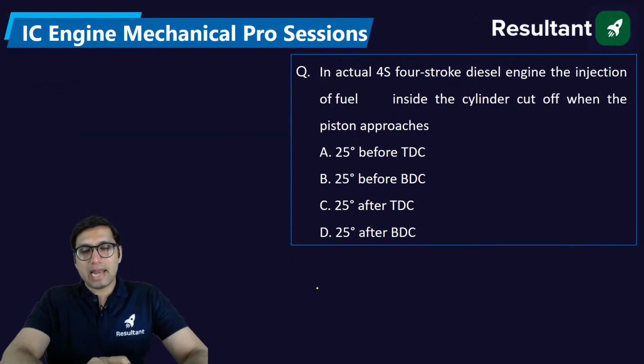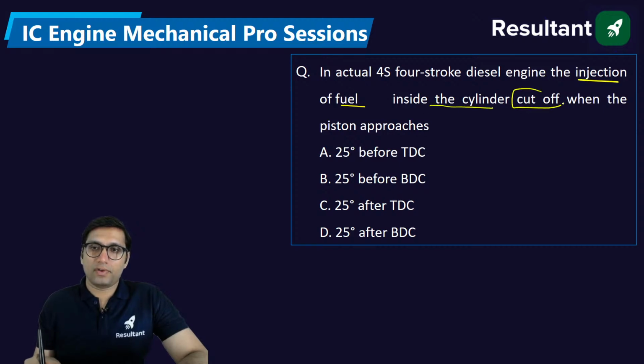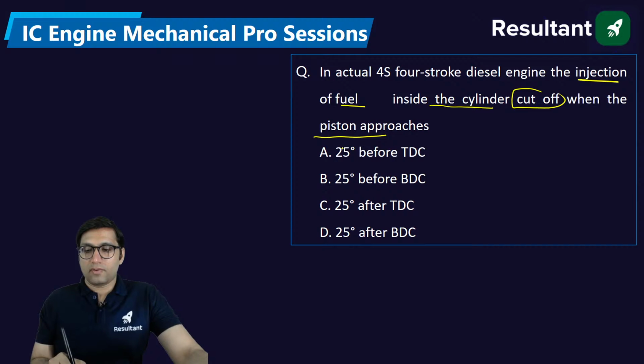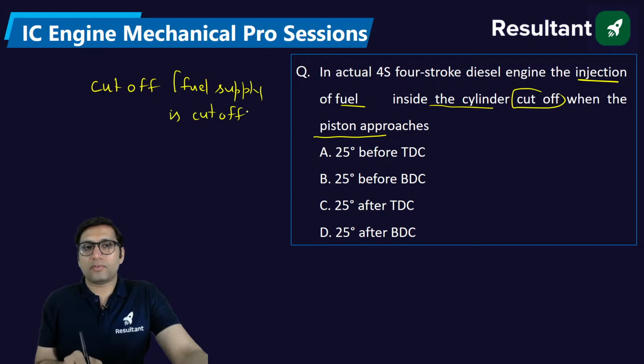Next, in an actual four-stroke diesel engine, the injection of the fuel inside the cylinder will cut off when the piston approaches. First of all, we need to understand the meaning of cut off. Cut off means fuel supply is closed. Fuel supply is cut off means now the fuel will not be supplied, the heat addition will be closed.